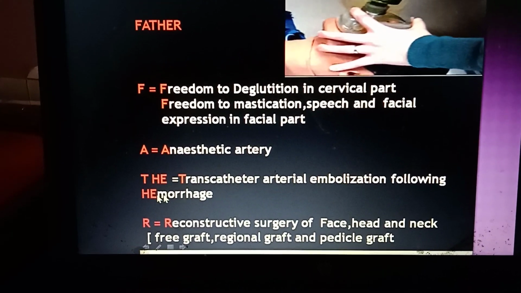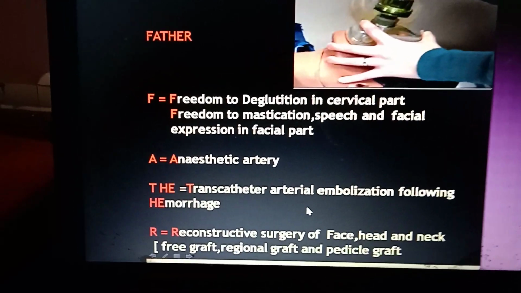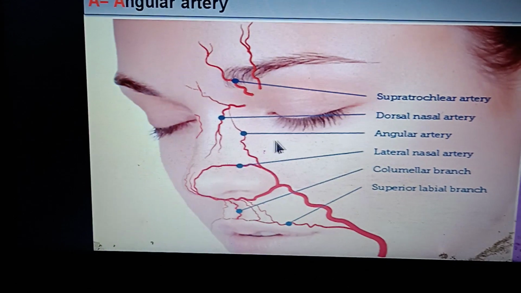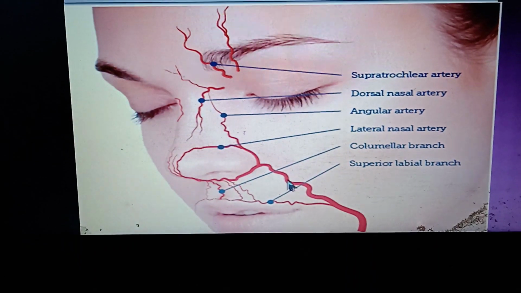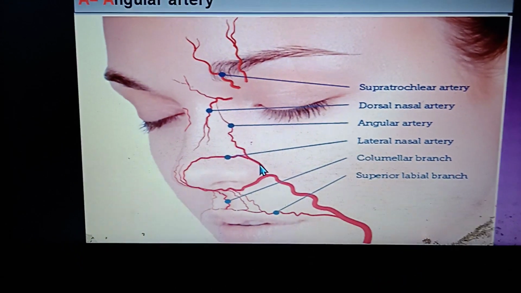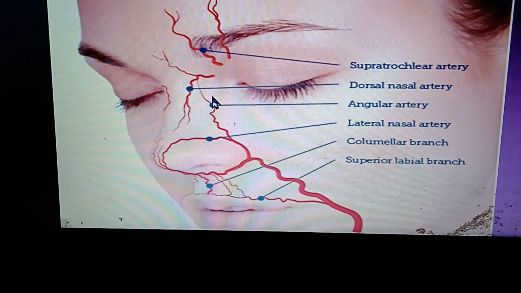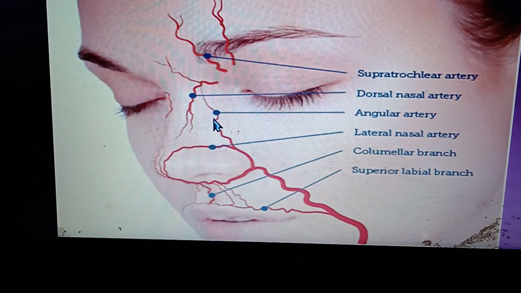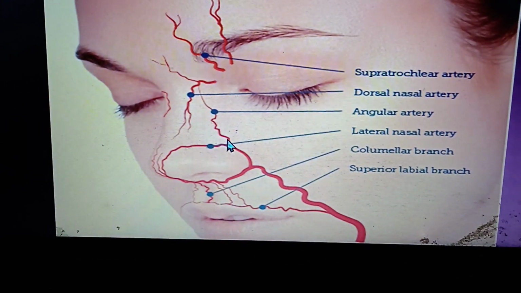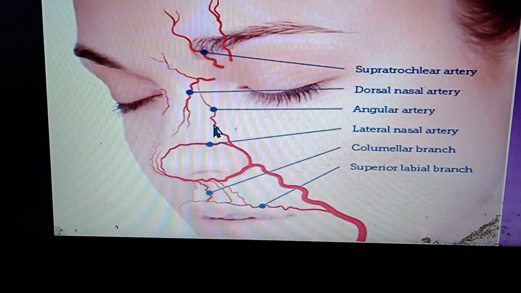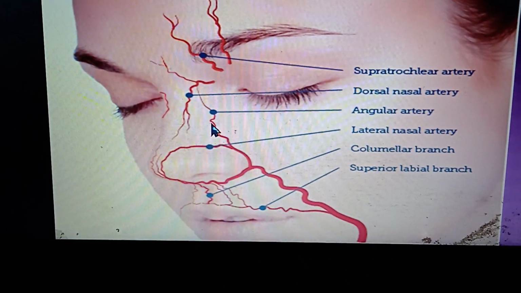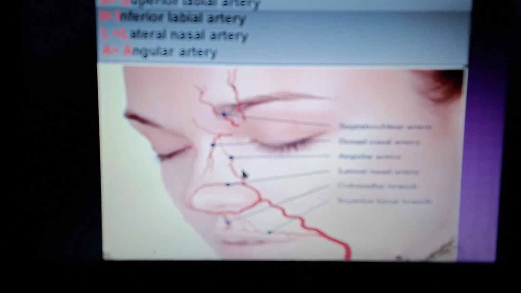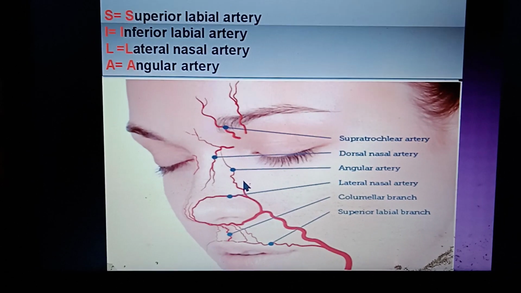This is very important. What we are seeing here, the distal part of the facial artery, this is facial artery, as it is going to an end, its caliber becomes very small. So what we do, we put an embolus in order to block the lumen to prevent any hemorrhage while maxillofacial surgery is going on.